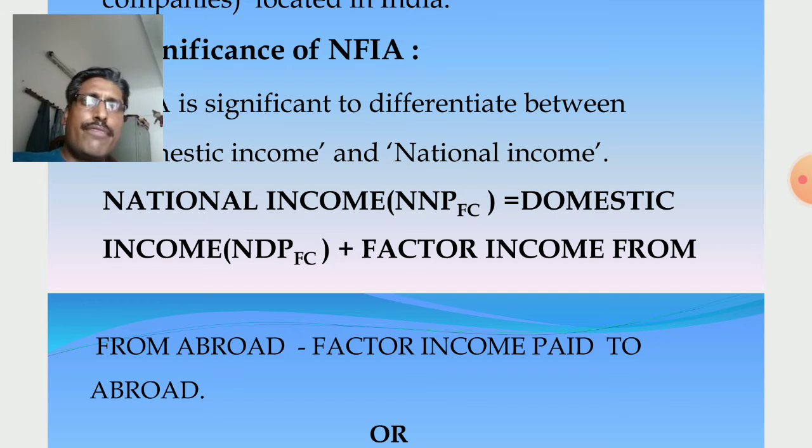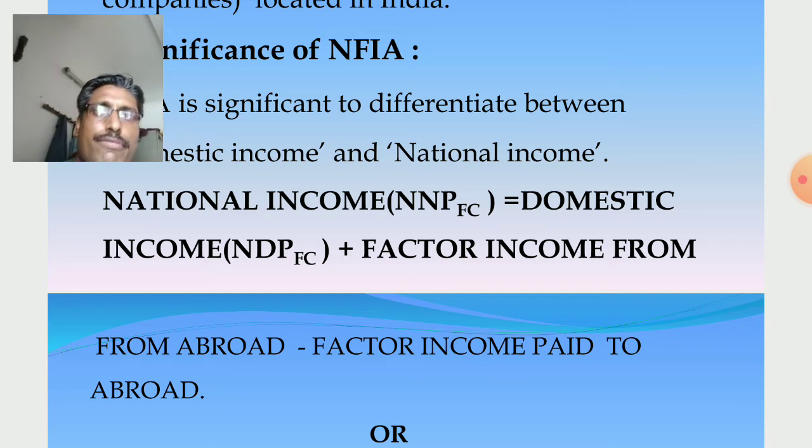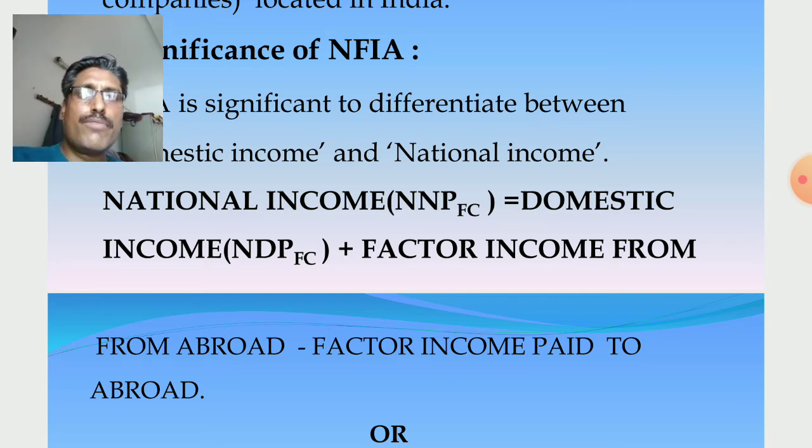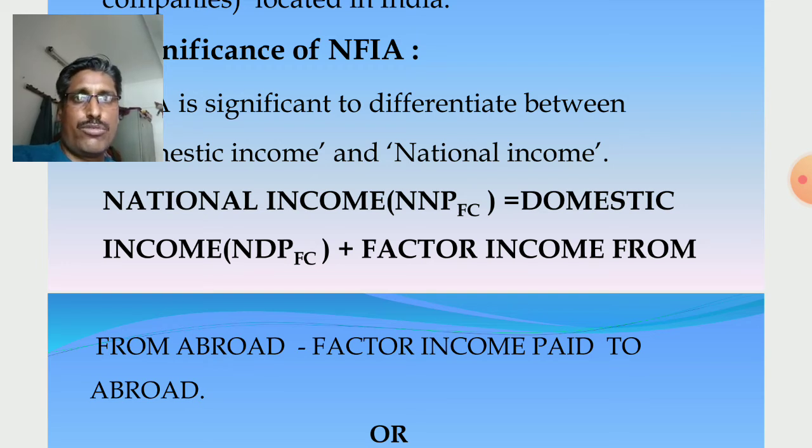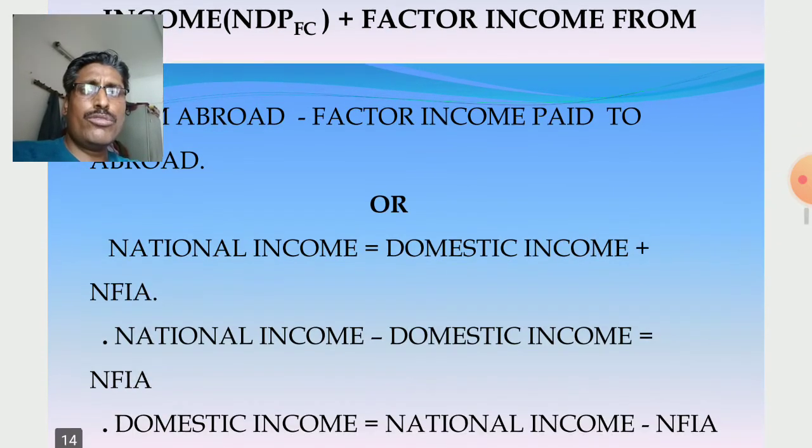But if NFIA, net factor income from abroad, is given, then you should not think about factor income from abroad or paid to abroad, because NFIA is the difference between the two. So if NFIA is given, it is directly added with domestic income to calculate national income. Clear?